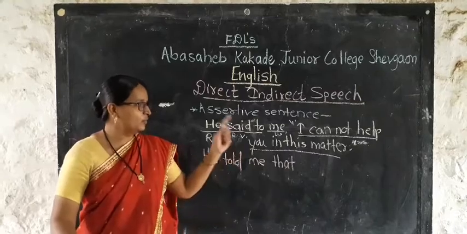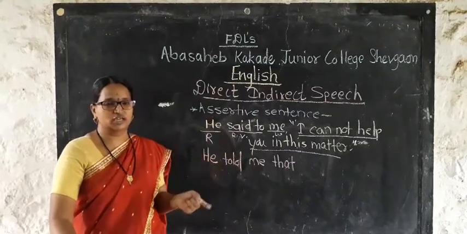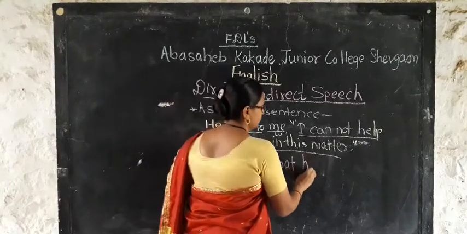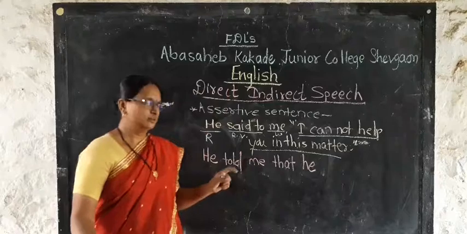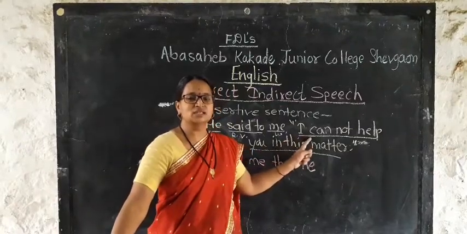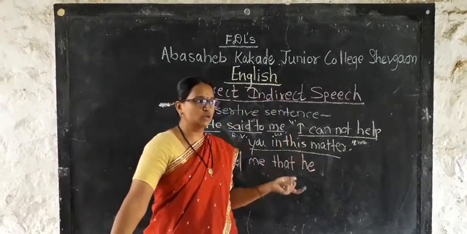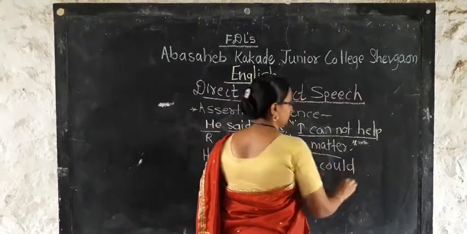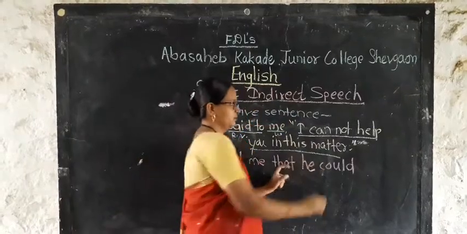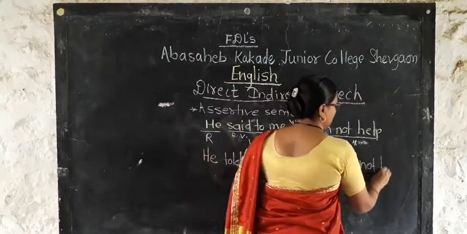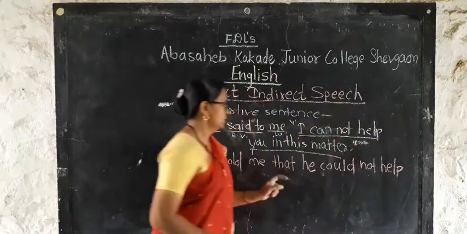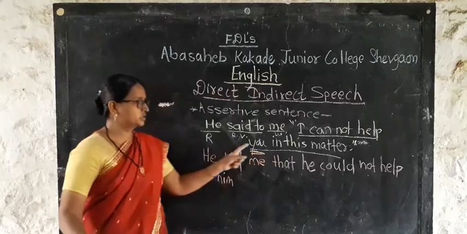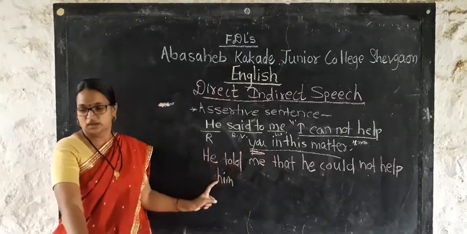Here we have the pronoun I, and we have to change it into a third person pronoun. It changes into he. Then "can" means it is present tense. We have to turn this present into past tense. So he could not help. Here instead of "you", now we have used "him".